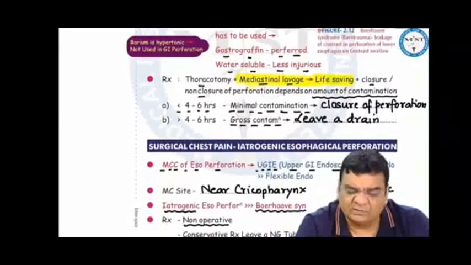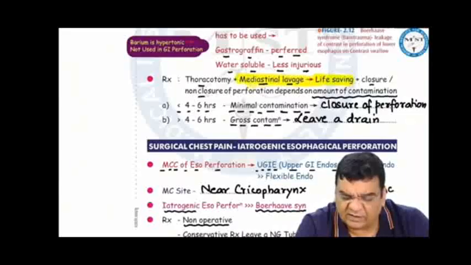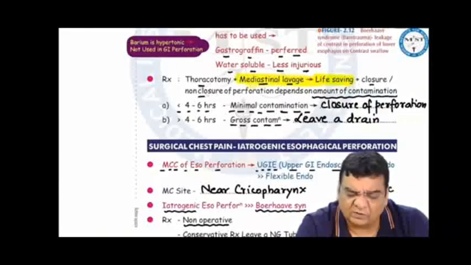In the treatment for Boerhaave syndrome, because the patient is going into septicemia due to a huge amount of bacterial infection in the mediastinum, our aim is to save the life first. We do a thoracotomy, and do a mediastinal lavage with 10, 20, 30 liters of normal saline. Then the decision whether to close or not to close the perforation depends on the amount of contamination.